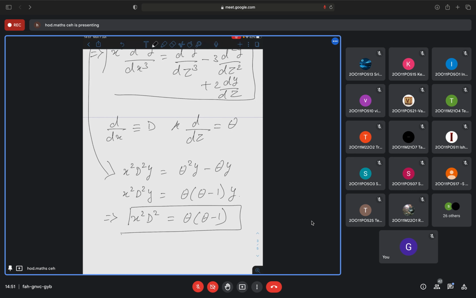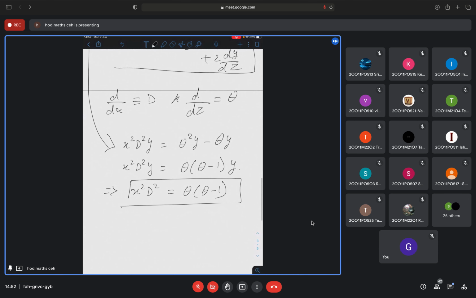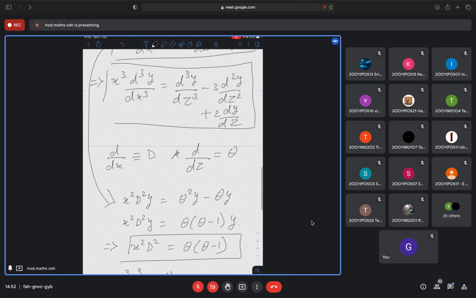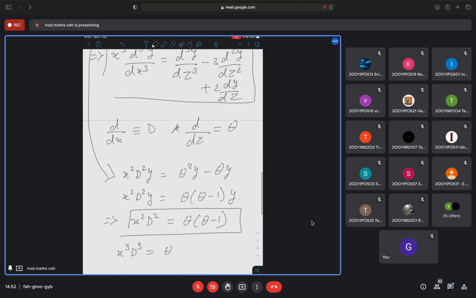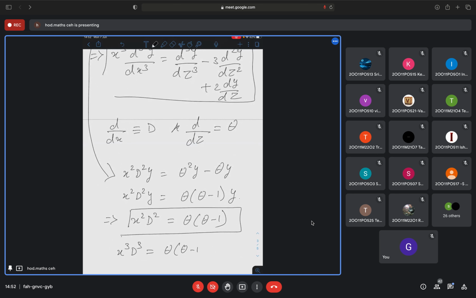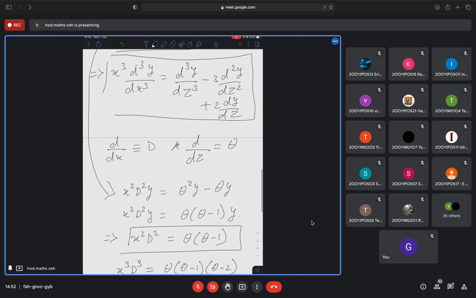Similarly, for the third one, x cube D cube, if I rewrite this thing in terms of theta, I'll get theta into theta minus 1 into theta minus 2. You simplify and check whether you will get this thing or not.